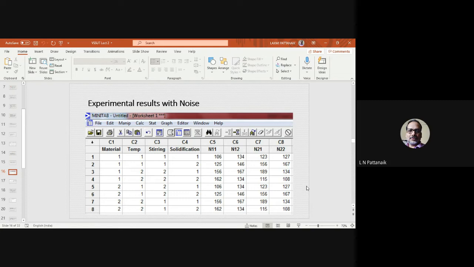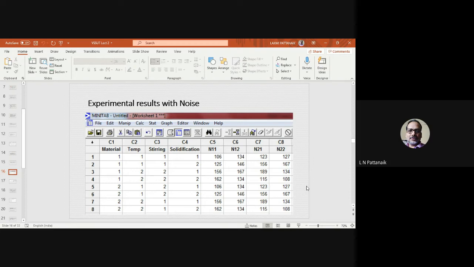There you can find there is a particular pattern among all these figures that you are seeing, and that gives you the orthogonal properties. So you need not worry whether these 8 experiments will be enough or not. It will be enough. So what you have to do now? Now you are ready to conduct the experiments by varying the noise factors.